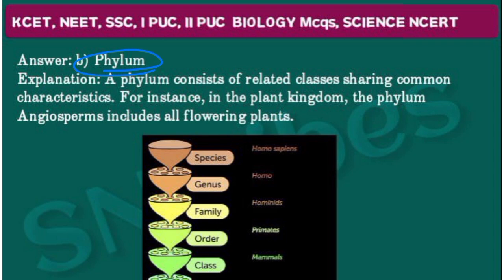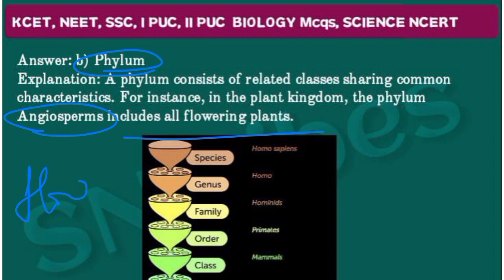Let us take one of the phyla, that is angiosperms. Angiosperms are nothing but the flowering plants. Angiosperms include all the flowering plants, so that is called one of the phyla, that is angiosperm.